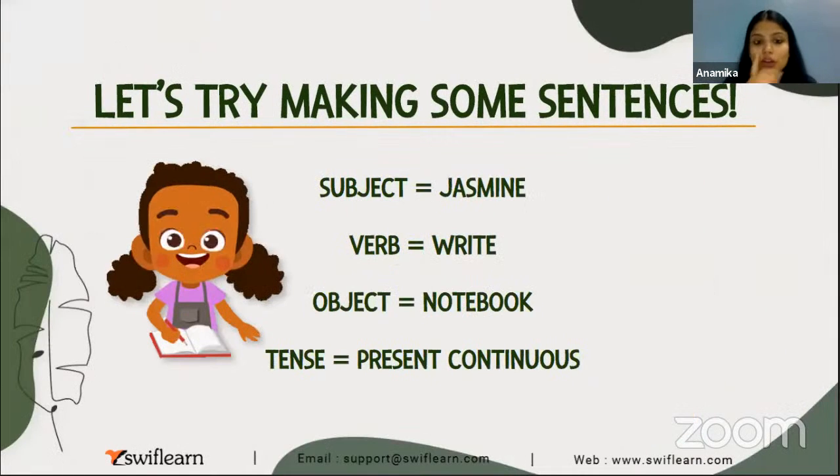Yes, good. All right. So now let us quickly look at another example where we will use subject Jasmine, verb write, object notebook. Tense that we are going to use is present continuous tense. Yes, perfect. Jasmine is writing in her notebook. Correct.